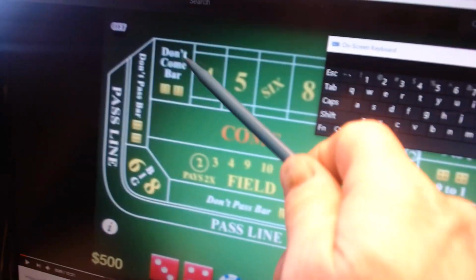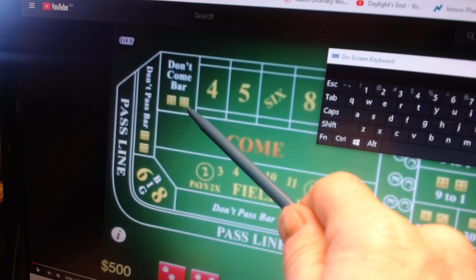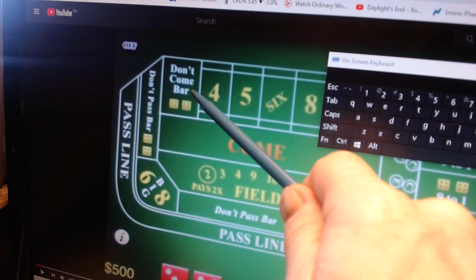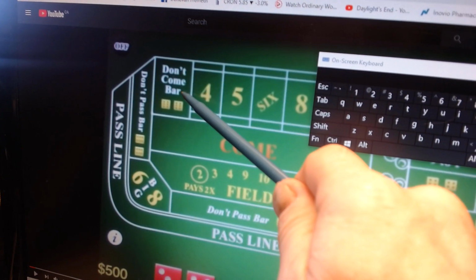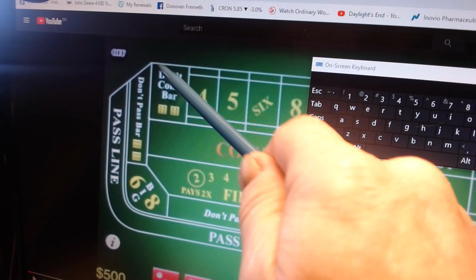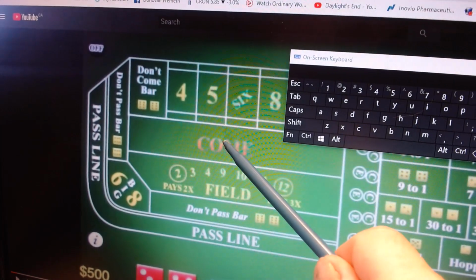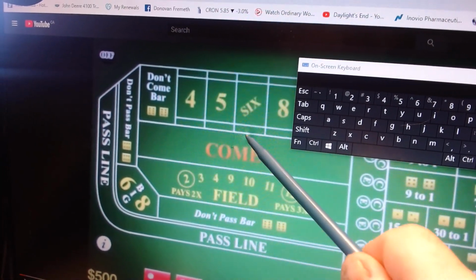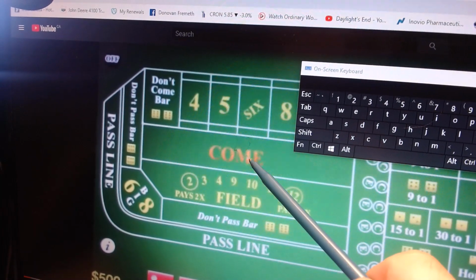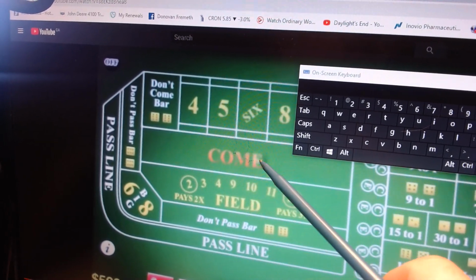the 12, the don't come bar. The bar is 12. If you bet here don't come and 1 and 2 show up, okay, you win. If 1 and 1 come up, you win. If 6 and 6, nothing happens. If 6 and 6 comes up here, you lose. If 1 and 2 comes up when you're here, you lose. If 1 and 1 comes up here, you lose.